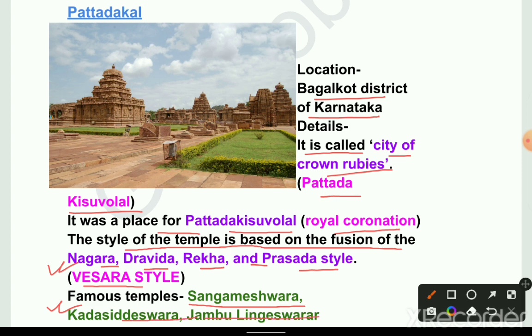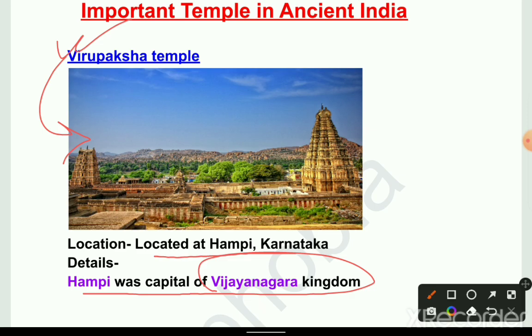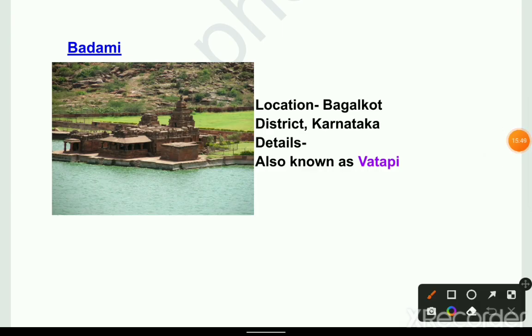Next temple, Virupaksha temple. This is the picture of Virupaksha temple. Location: located at Hampi, Karnataka. Details: Hampi was the capital of the Vijayanagar kingdom. Next, Badami. Location: Bagalkot district, Karnataka, also known as Vatapi.